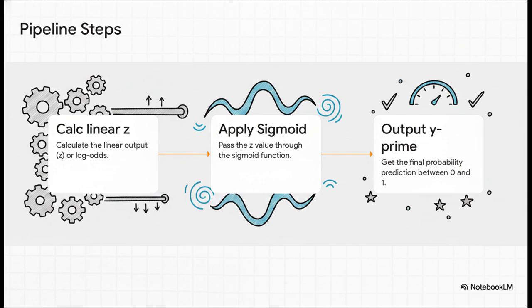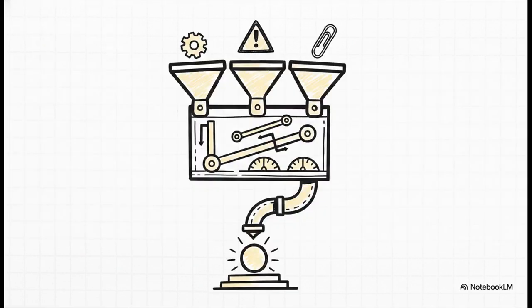And third, it simply outputs the final probability, which we denote as y prime. It's a really simple, elegant 3-step dance going from raw data straight to a neat percentage. Let's look at a concrete example of step 1 in action.